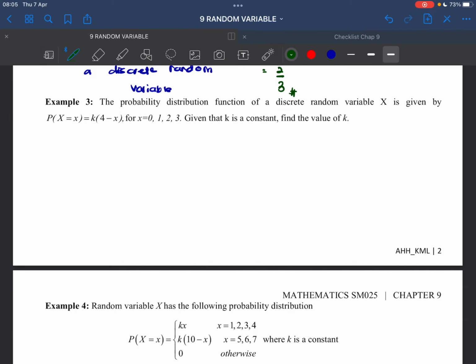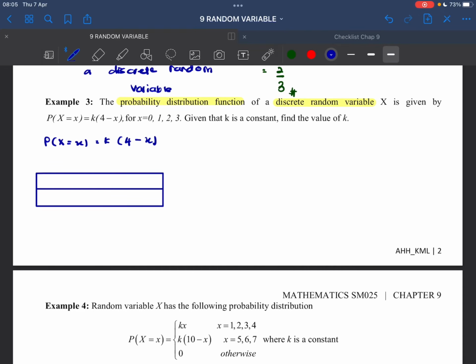The probability distribution function, first thing is discrete random variable. Second thing is probability distribution function. Next thing is what is X. So here we don't have any events, we don't have any experiment. This question just said X is given by this. Okay, so we have P(X=x) equals to k(4 minus x), for x equals to 0, 1, 2, 3. Given that k is a constant, find the value of k. So now, let's do our table first.